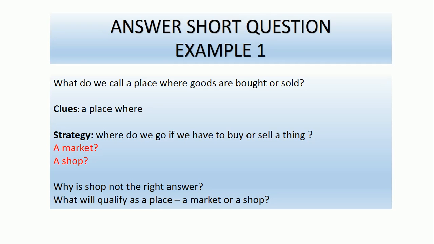First of all, we have example number 1 for answer short question. What do we call a place where goods are bought or sold? So what clue do we have? A place. So now we have to talk about a place. What kind of strategy do we have to make over here? Where do we go if we have to buy or sell a thing? We have two options in red color: you can see a market or a shop.